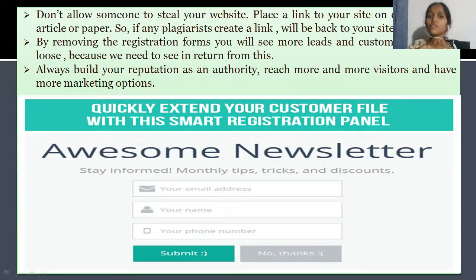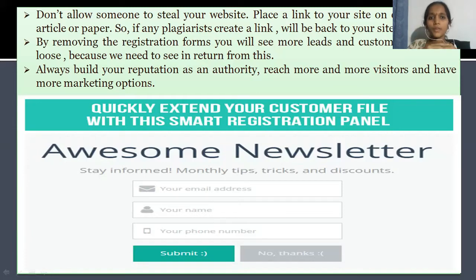By removing the registration form, you will see more leads and customers, because we need to see a return of returning visitors. We need new visitors as well as returning visitors. Both are equally important. So remove these registration forms, and we will have both.